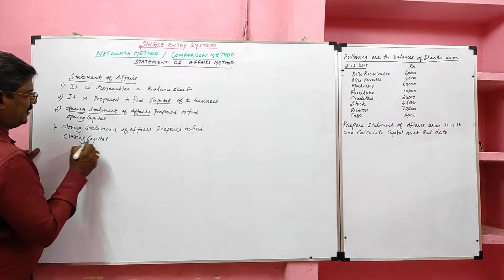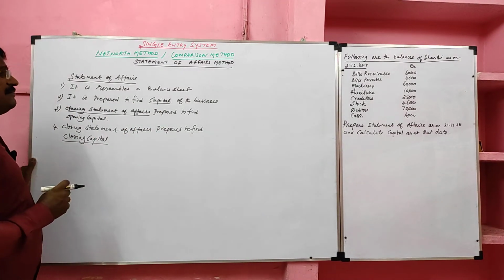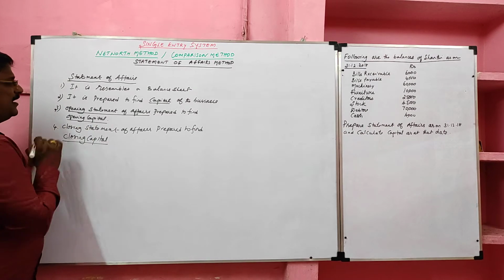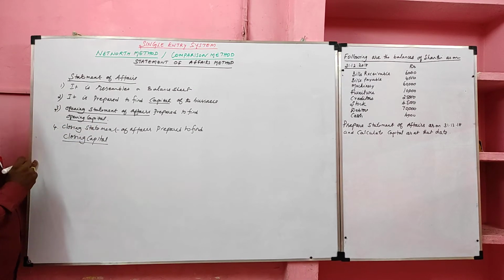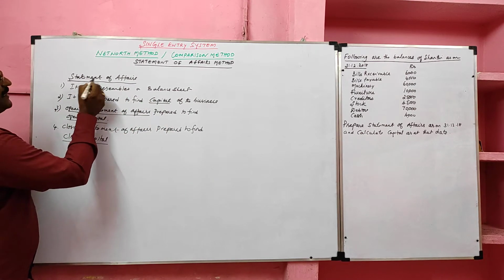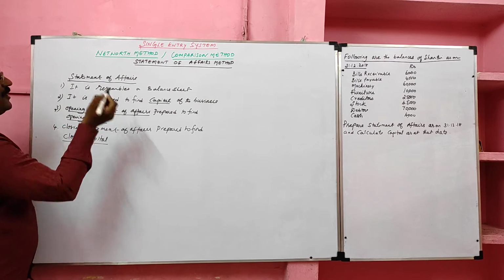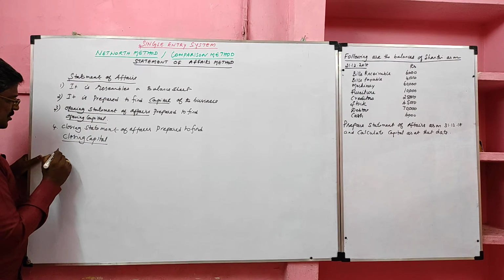So the statement of affairs is prepared to find the capital. If we prepare the opening statement of affairs, we will find the opening capital. If we prepare the closing statement of affairs, we find the closing capital. If we want to find capital, we have to prepare a statement of affairs. What will we do in the statement of affairs? We will apply the accounting equation.